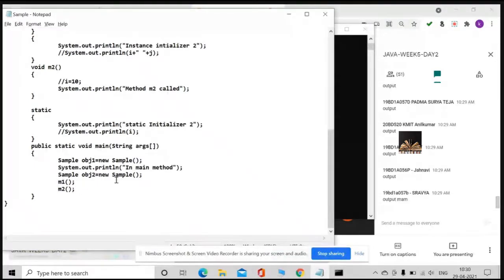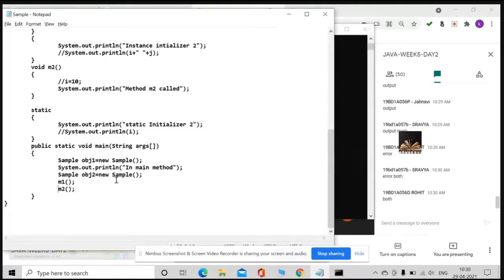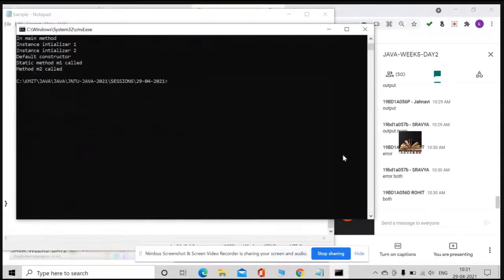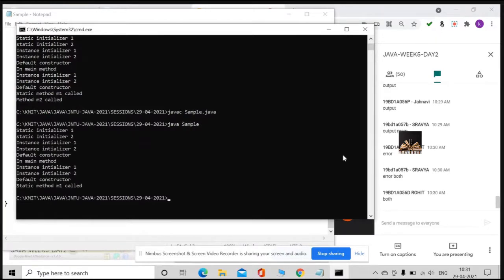Now, is that okay? Error or output? Error for M1 or M2? Both. I'll just comment M2. We will see possible cases of execution. Okay. Yes, it is fine.